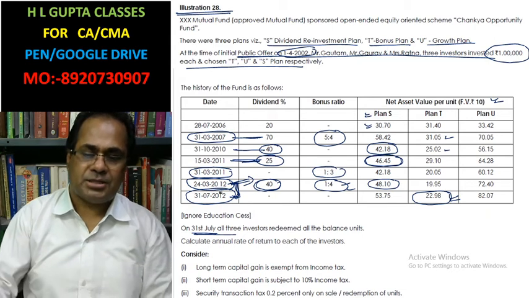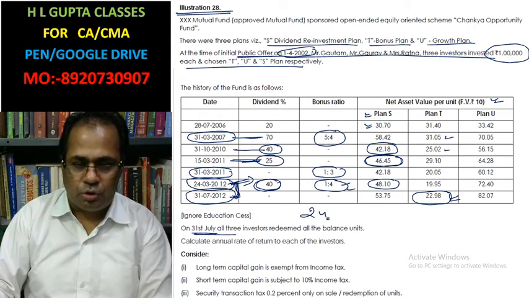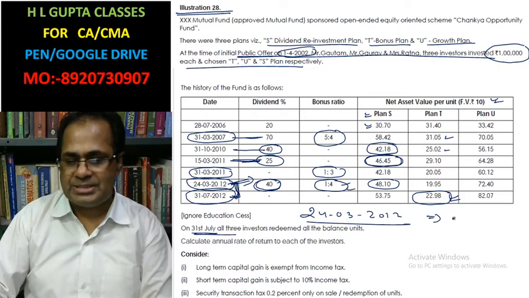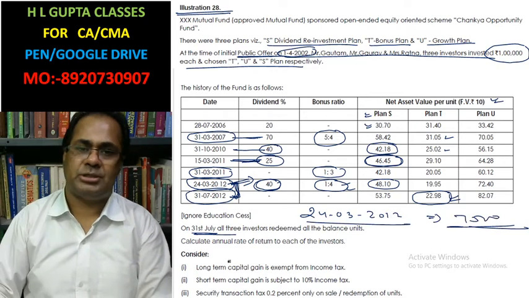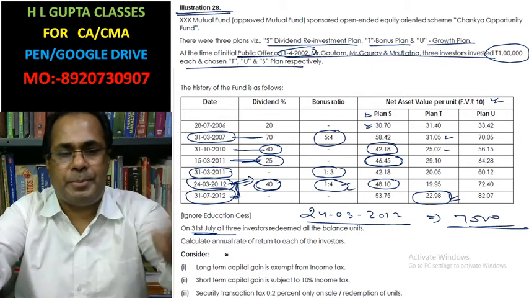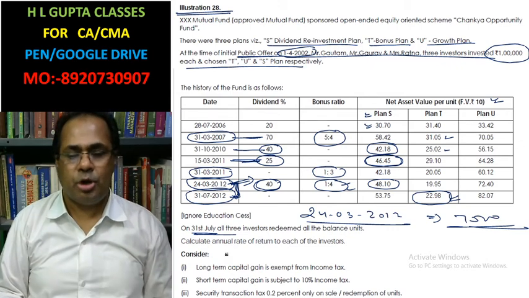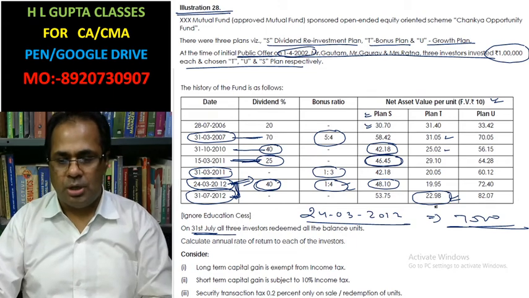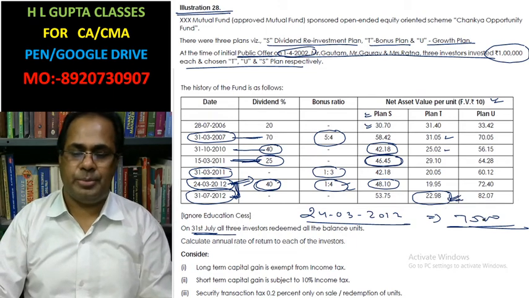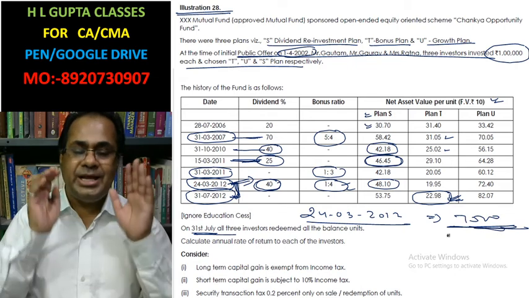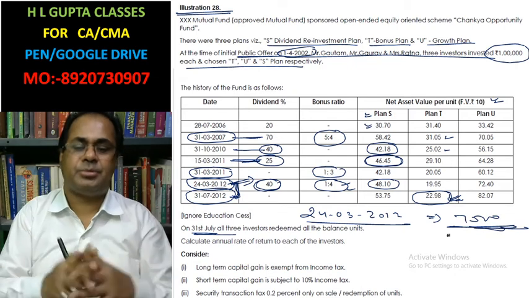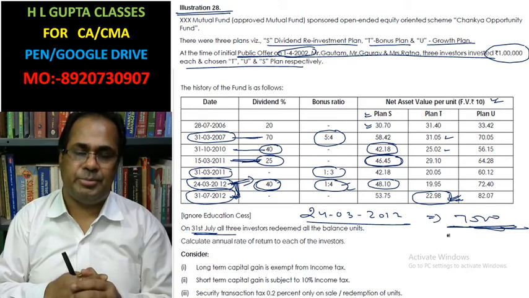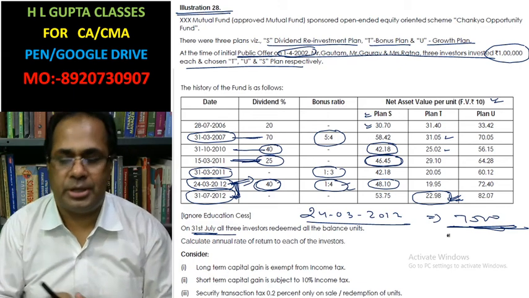Because on 24/03/2012 you have received 7,500 bonus units, for that you did not pay any money, and the same units you sold at the rate of 22.98. That's why, when you receive units by bonus during the year and sell the same units, short-term capital gain is considered.